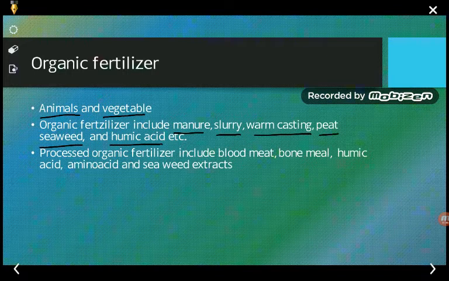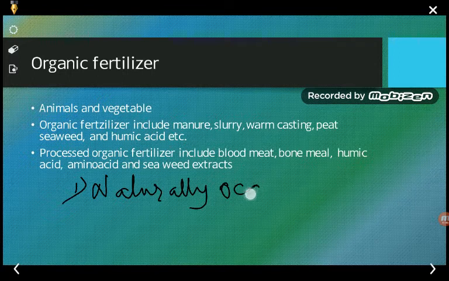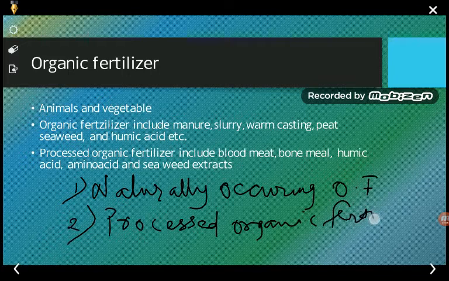And next is processed organic fertilizers. You can say that there are two to three different types of organic fertilizers. The first one is said to be the naturally occurring organic fertilizers, and the second one is said to be the processed organic fertilizers. So just now we have seen what organic fertilizers are.